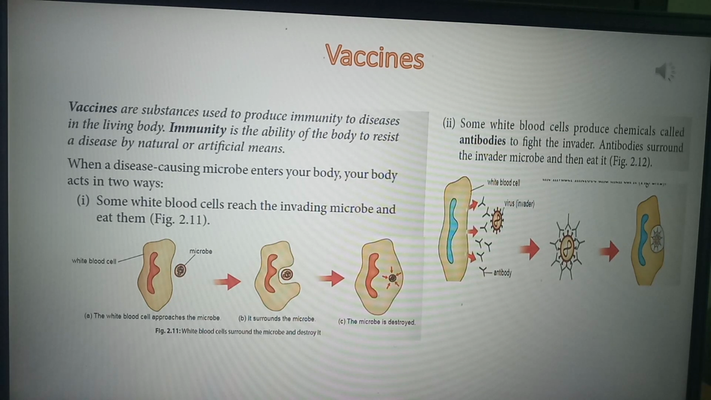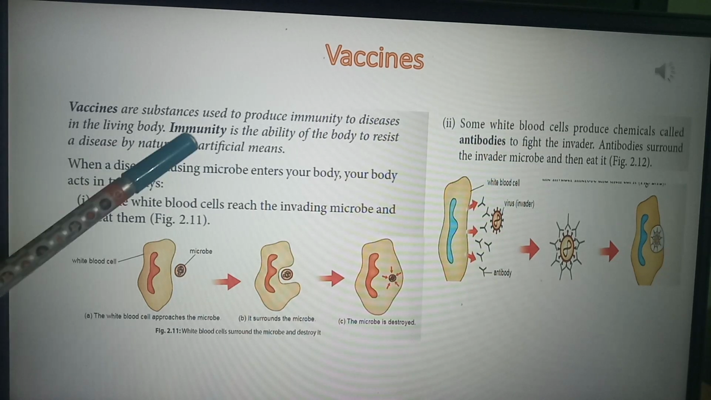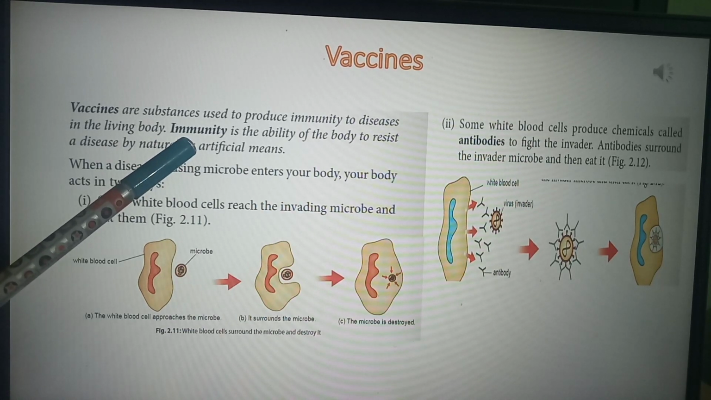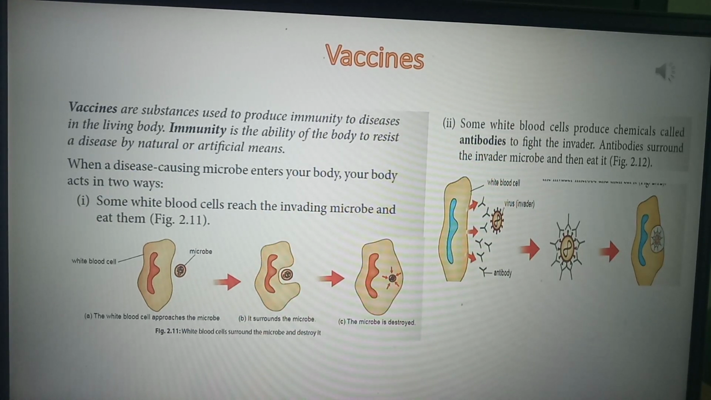Now let me tell you about immunity. What is immunity? In Hindi, you must have heard about Rog Pratirodhak Kshamta, which is the same thing as immunity. Immunity is our body's ability to resist a disease by natural or artificial means. I will be discussing the natural and artificial means. First, let me explain immunity so that you understand it.